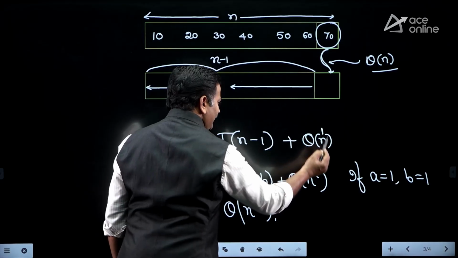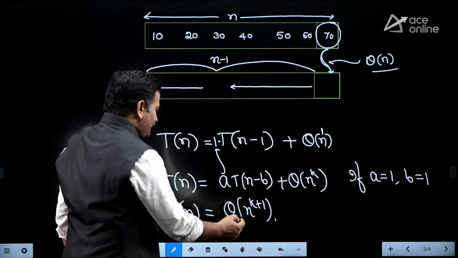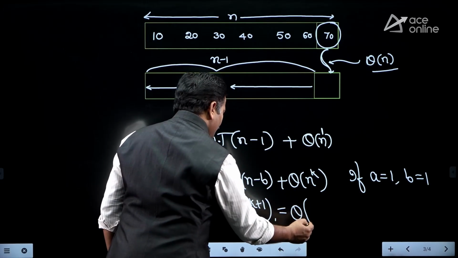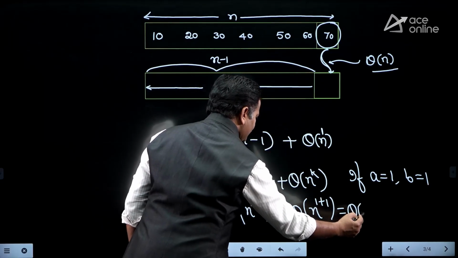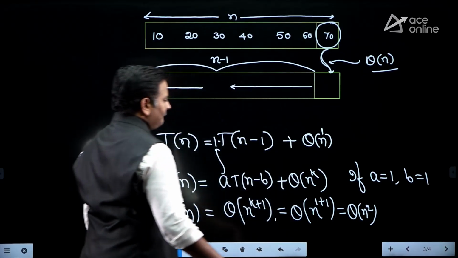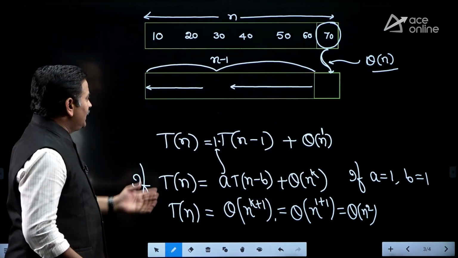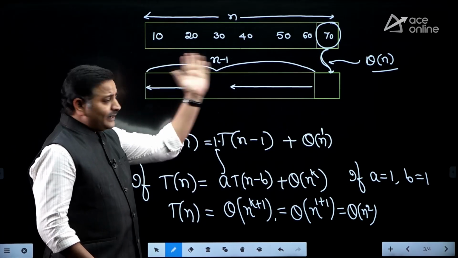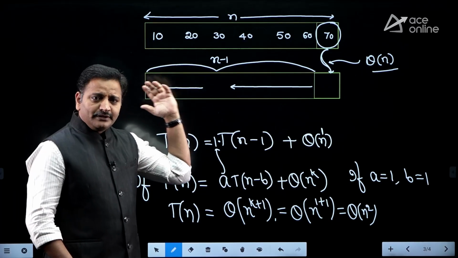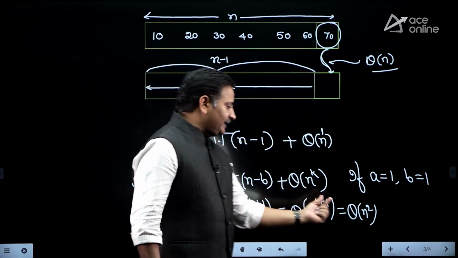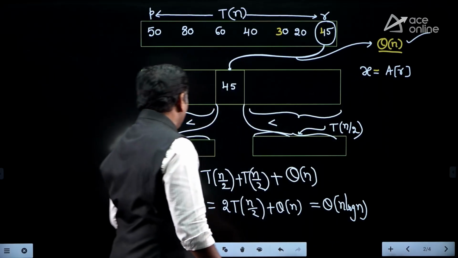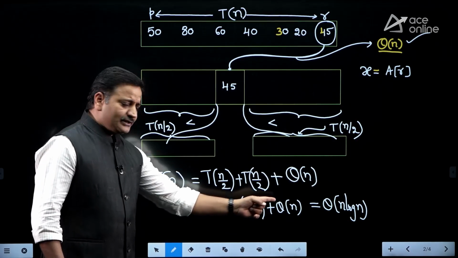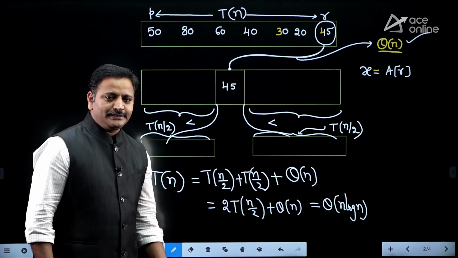What is the k value, friends? K value equals 1. Therefore, it is theta of n to the power of 1 plus 1, which equals theta of n square. It means that we understood that if array elements are already in ascending order, then quicksort takes theta of n square time. Whereas, if array elements are in random order, it takes theta of n log n time. Is it clear, friends? Okay.